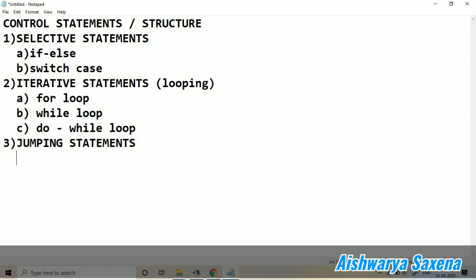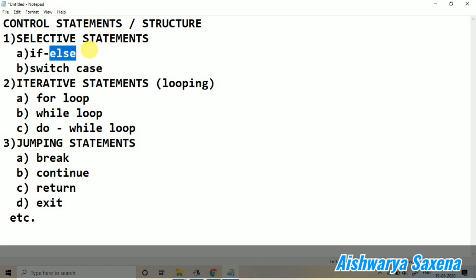When we are talking about the jumping statements, there are different jumping statements available, like break, continue, return, and we have already seen that there is goto also. Goto is actually a reserved keyword. It's not being used right now in Java, but yes, exit is there and many more. So there are different kinds of jumping statements. Today we will start with the first one, that is the if else statement.